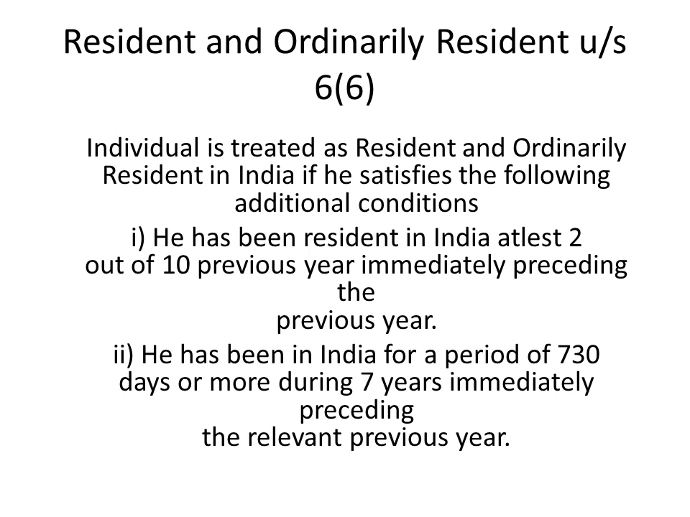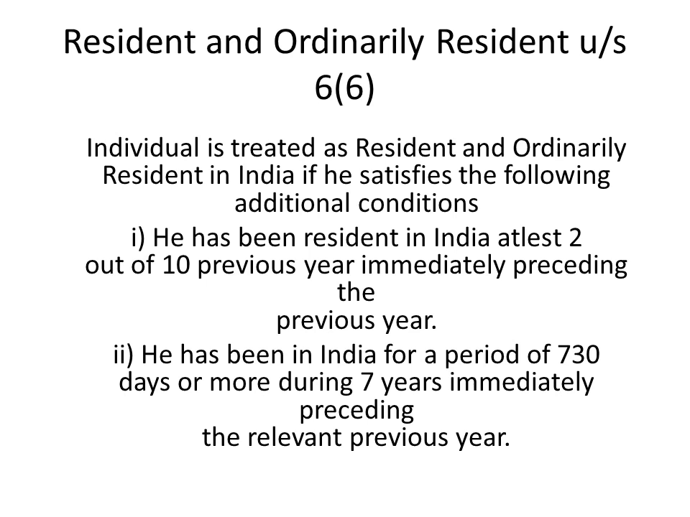What is the other additional condition? That he has been in India for a period of 730 days or more during 7 years immediately preceding the relevant previous year. In our first additional condition, what we have discussed is that he is supposed to stay in India for 2 out of 10 previous years immediately preceding the previous year. But whereas in the second additional condition, what they are asking is that he has been in India for a period of 730 days or more during 7 years immediately preceding the relevant previous year.